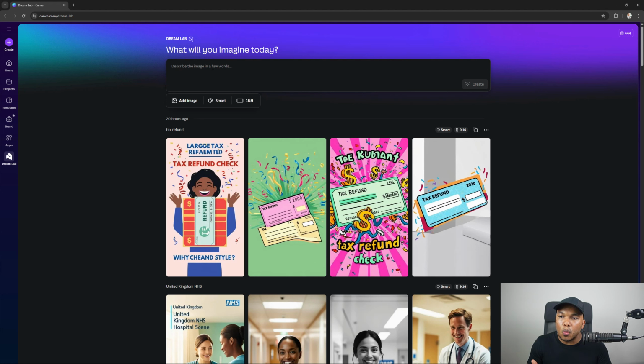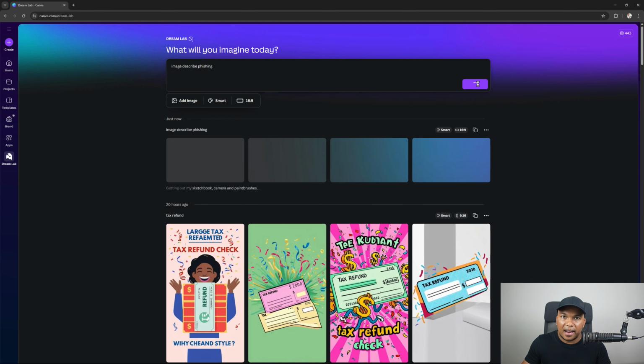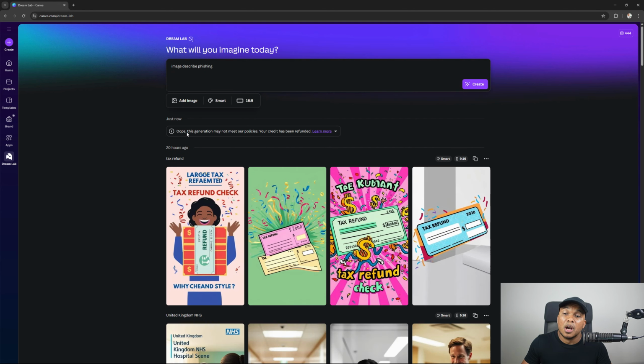So let me just say, image describing phishing, and I click on create. It's going to tell me, oops, this generation may not meet our policies.